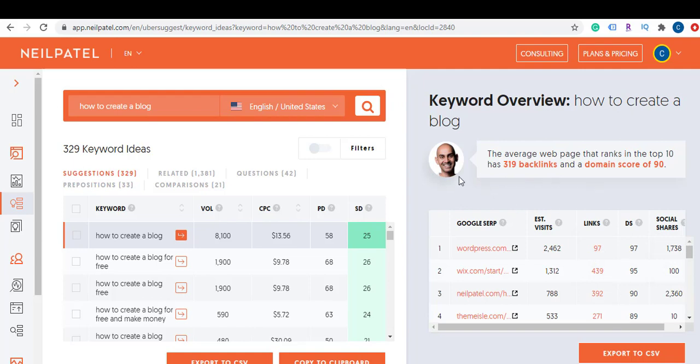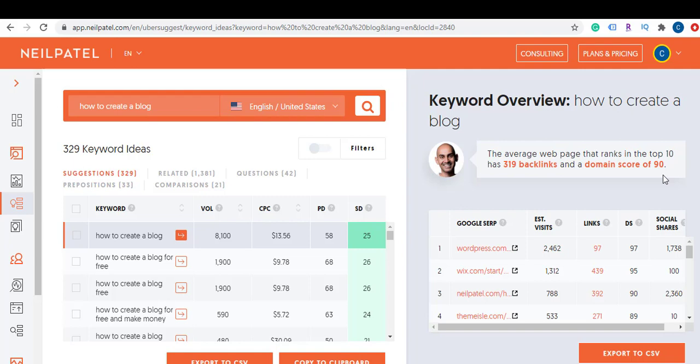So as you can see here, Neil, so this is actually a picture of Neil. So he actually gives us an average web page ranking. So what he's saying is that the top 10 websites here, they have an average of 319 backlinks and a domain score of 90. So for you to get to the top of Google with this keyword, would require a lot of work and probably a lot of time. So I would suggest you look for a different keyword, like I said.